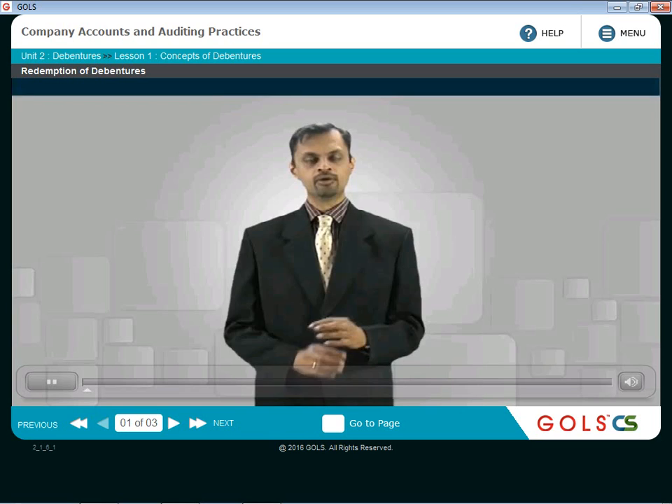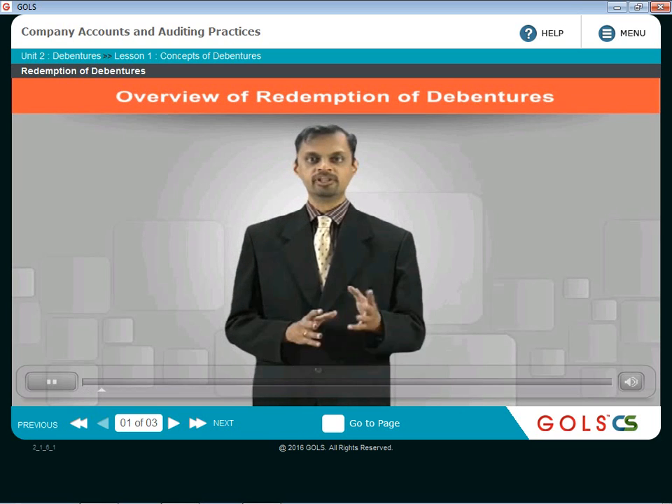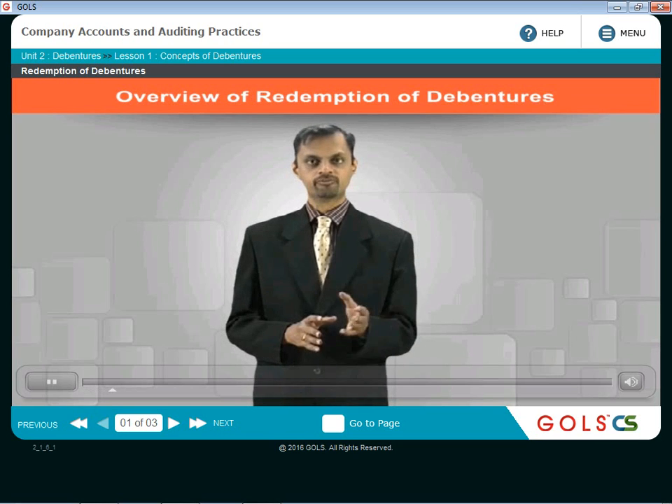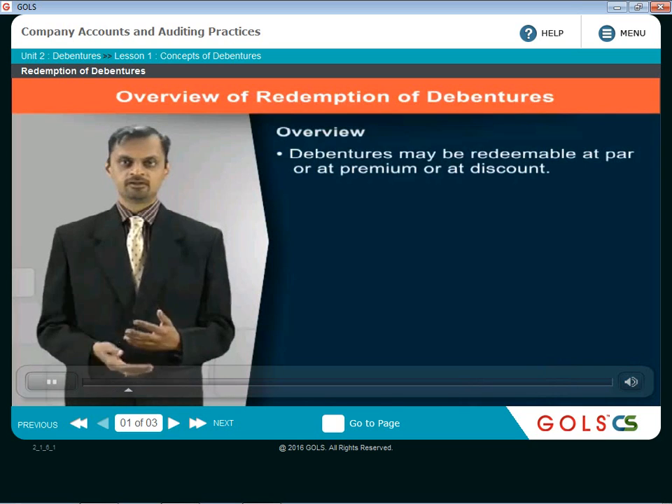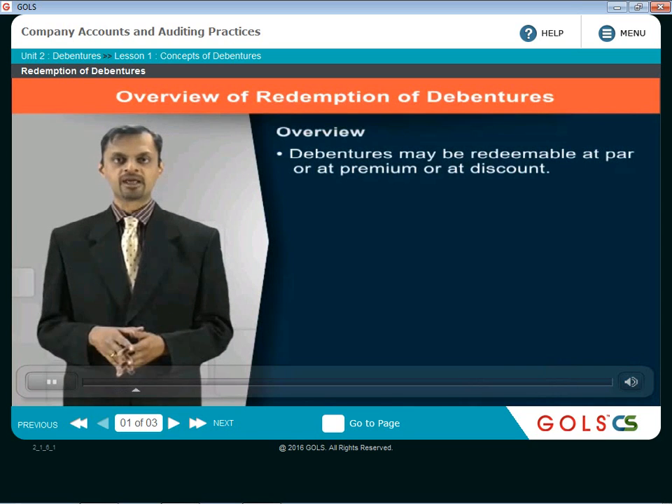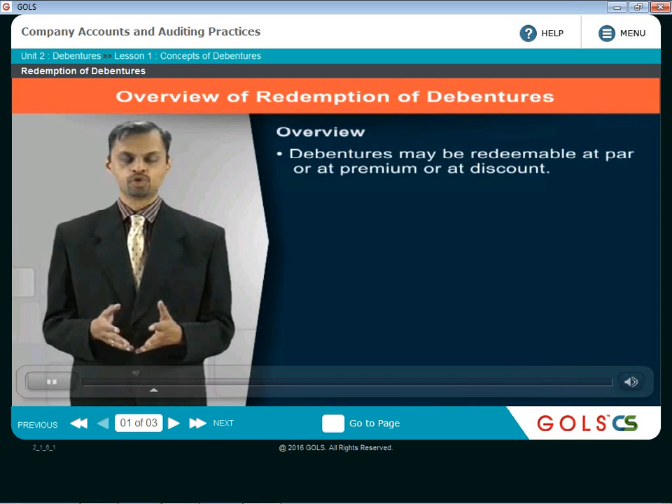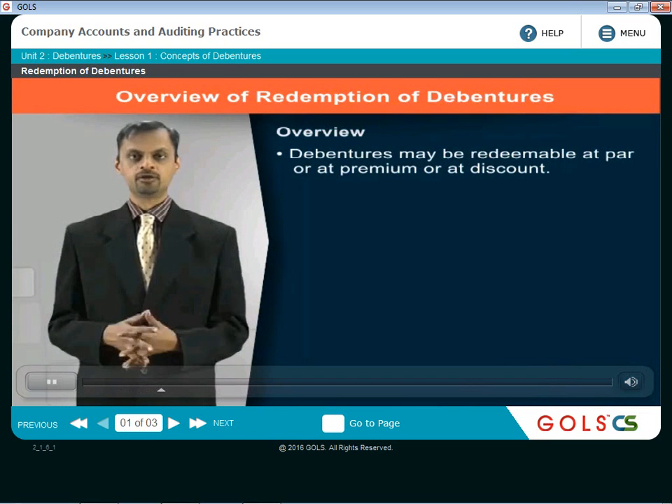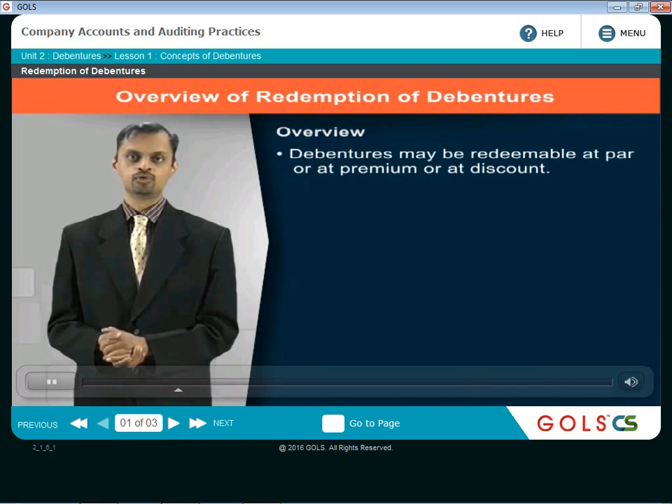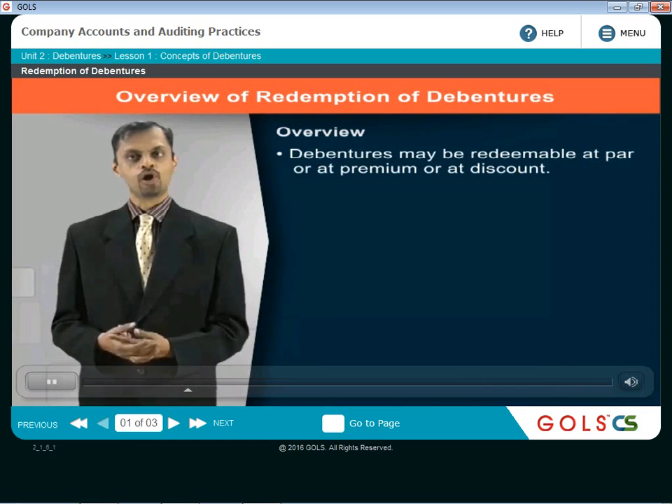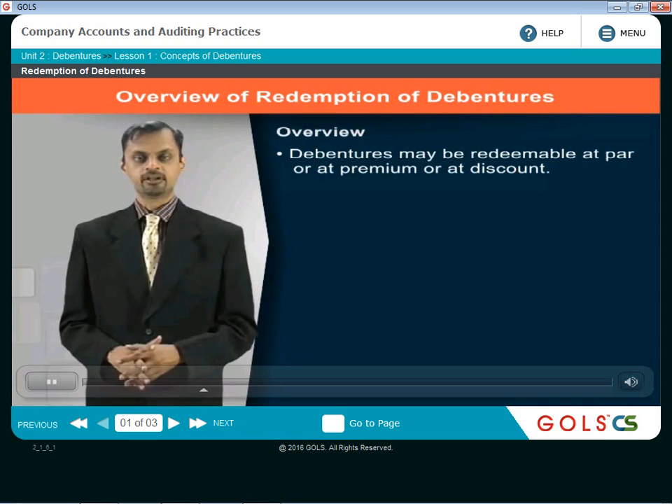Now we will come to the redemption part, redemption of debentures, and the meaning of redemption is the same as the redemption of preference shares that we discussed in the first chapter. So debentures may be redeemable, that is repayable at par or premium or even at discount. Ultimately a debenture is a loan, it has to be repaid to the debenture holders. So that can happen either at par, at face value, or at premium, that means at an extra price, or at a discount. So it can be even at a lower amount also. Technically, yes, even the redemption can happen at discount.